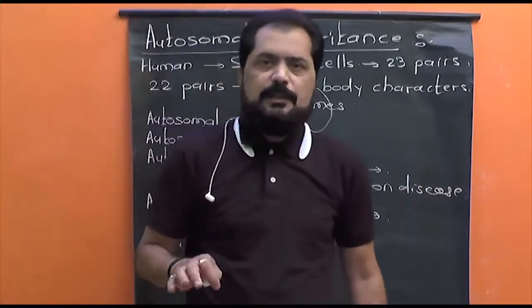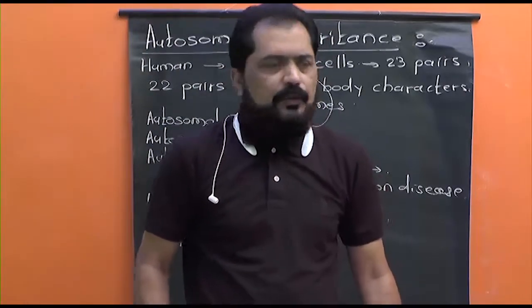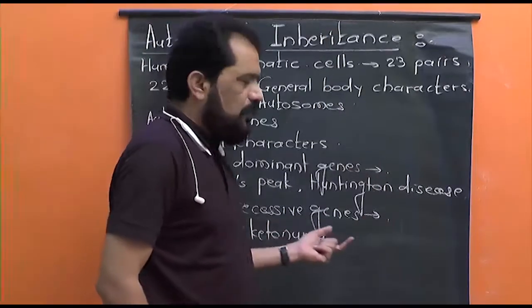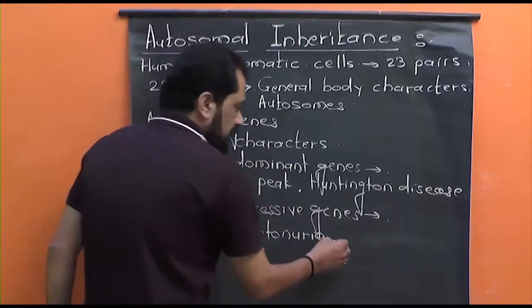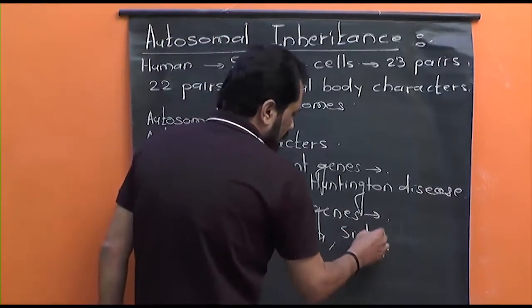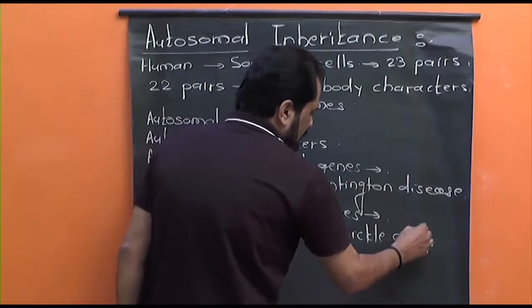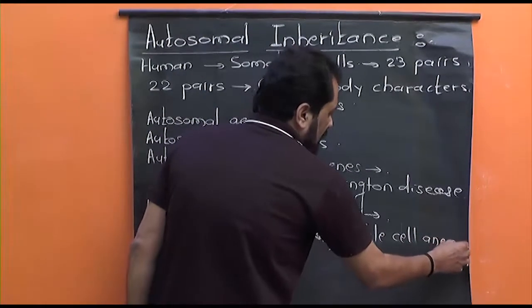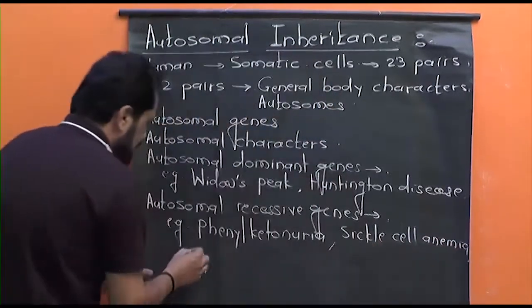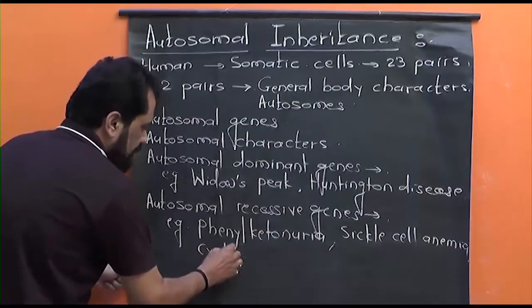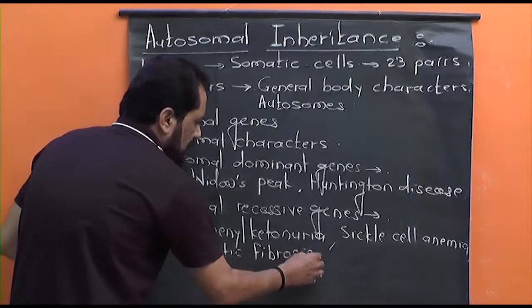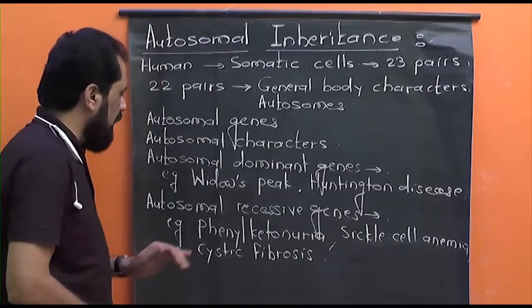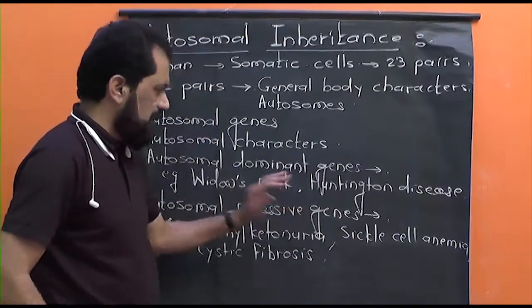It is one of the typical examples of a character controlled by an autosomal recessive gene. In addition to that, sickle cell anemia, we have already discussed about it, or even cystic fibrosis. These are also the disorders or traits controlled by autosomal recessive genes.